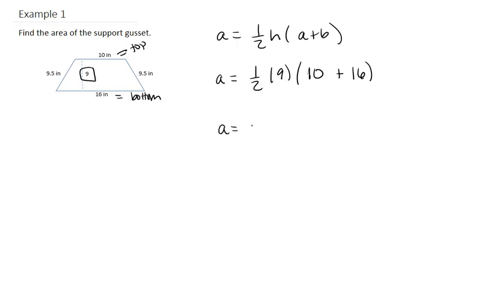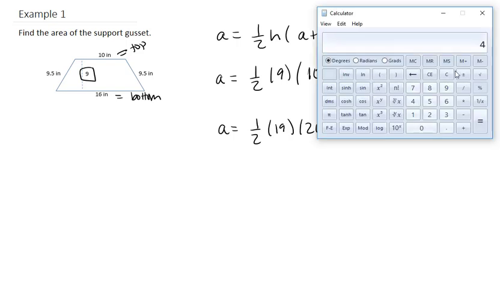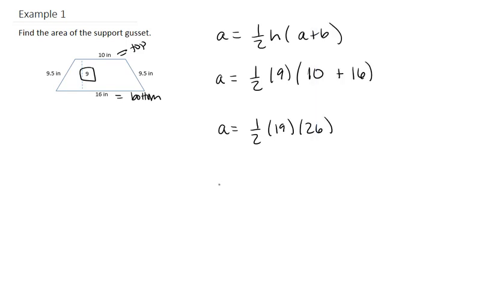So area is equal to 1/2 times 9 times the sum. Now 10 plus 16 is 26. So then we get our calculators out. Go 26 times 9, which is 234. We divide this by 2, as it's the same thing as being multiplied by 1/2, because we get 247 inches squared.